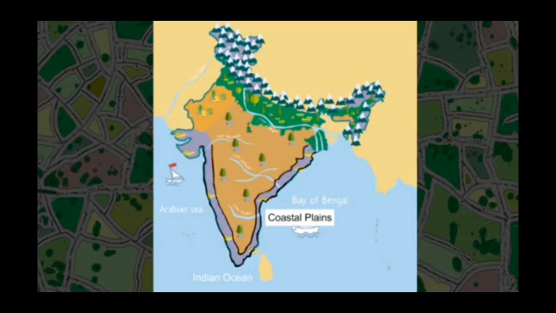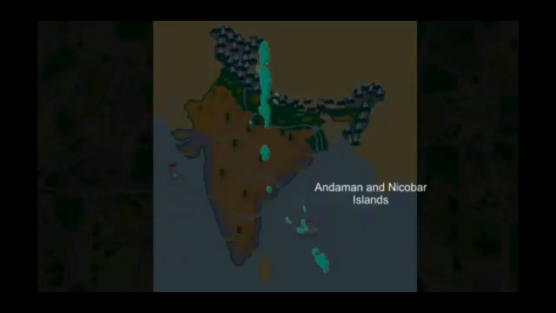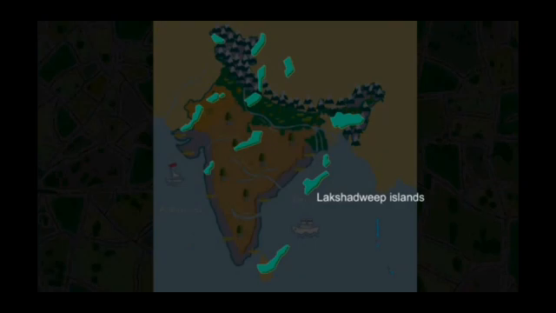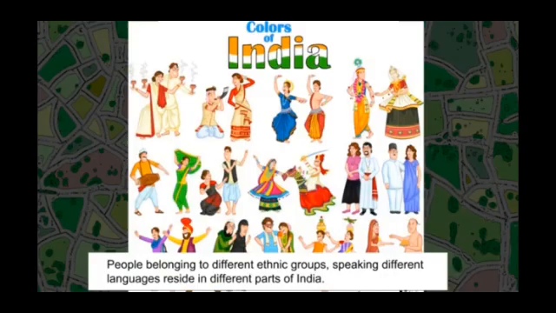Water bodies, that is the Arabian Sea, Indian Ocean, and the Bay of Bengal also surround the Deccan Plateau on the west, south, and east, respectively. The Andaman and Nicobar group of islands in the Bay of Bengal and the Lakshadweep group of islands in the Arabian Sea are also part of India. The physical features of India make it a vast country. In India, people residing in different parts of the country belong to different ethnic groups and speak different languages.